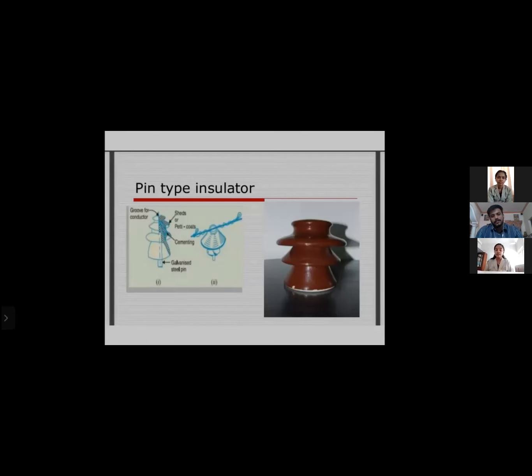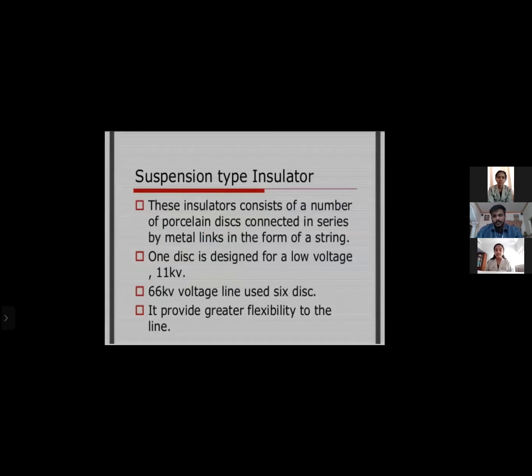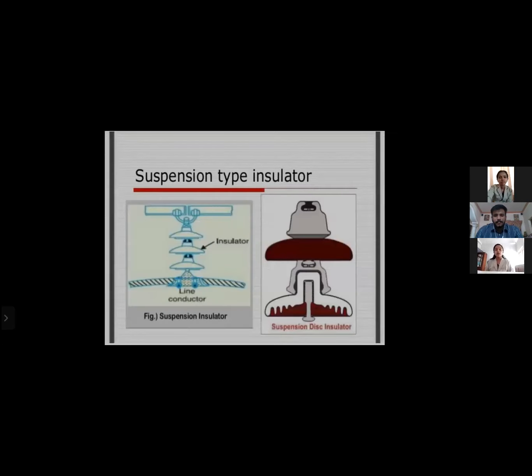Now, the second type of insulators, suspension type insulators. These insulators consist of a number of porcelain discs connected in series by metal links. For a low voltage of 11 kilovolt, a single disc is used, and a 66 kilovolt line uses 6 discs. It gives greater flexibility in the line. Now, here is a picture of a suspension type insulator.